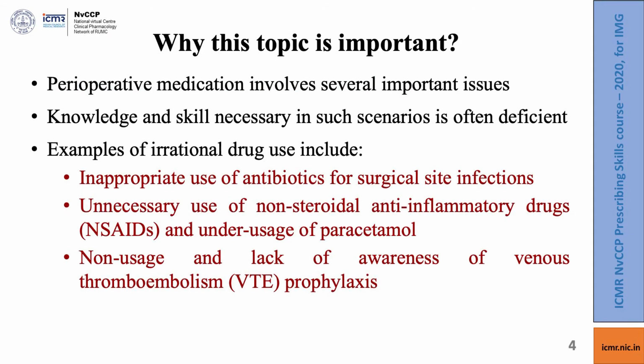Why is this topic important? We know that perioperative medication involves several important issues. The knowledge and skills necessary in such scenarios are often deficient in junior doctors. Some common examples of irrational drug use include inappropriate use of antibiotics for surgical site infections, unnecessary use of non-steroidal anti-inflammatory drugs (NSAIDs) as analgesics, and on the other hand under-usage of paracetamol, non-usage and lack of awareness of venous thromboembolism prophylaxis.